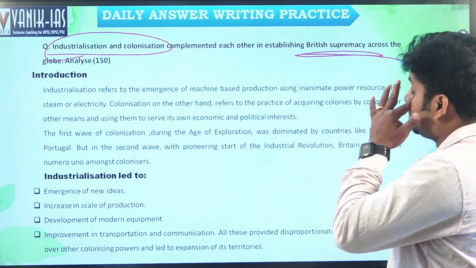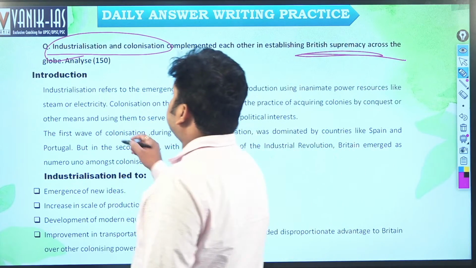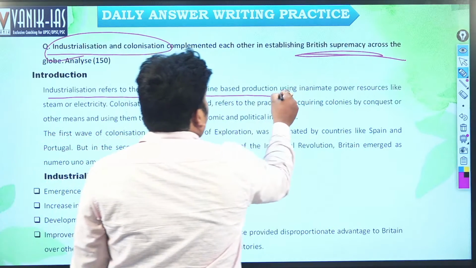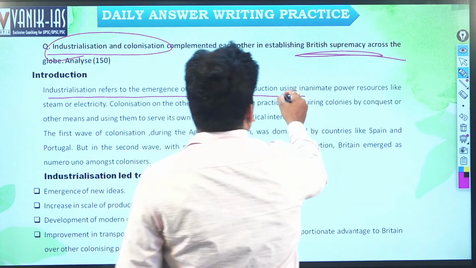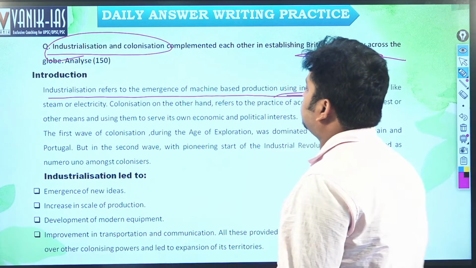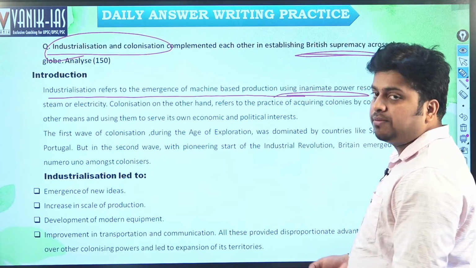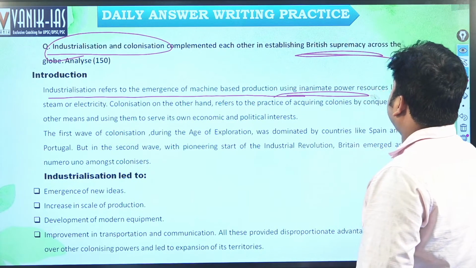So what is industrialization? Industrialization refers to the emergence of machine-based production using inanimate power. It is the actual definition of industrialization. Inanimate power, that is machine. Machine will produce, that is industrialization. Resources like steam and electricity. The first steam engine was created, and that started the industrialization.